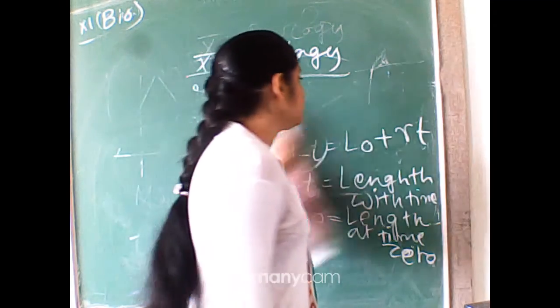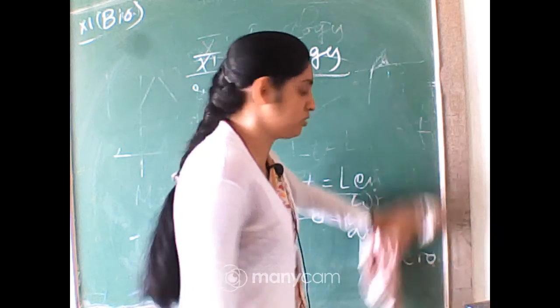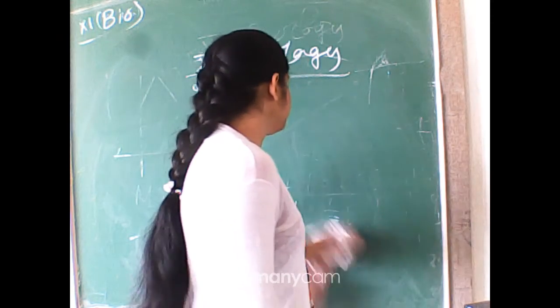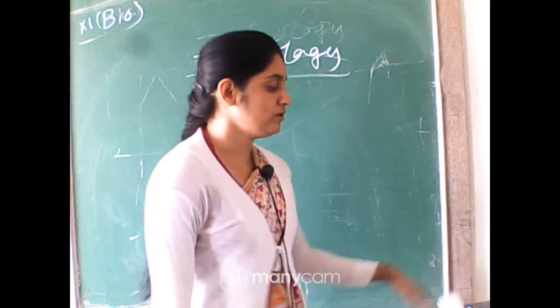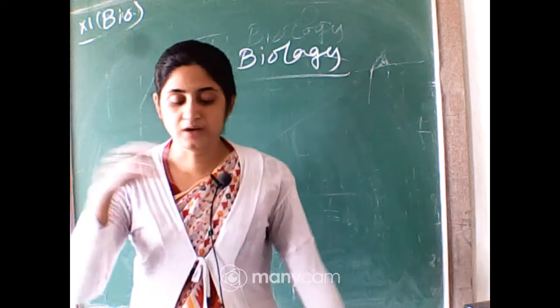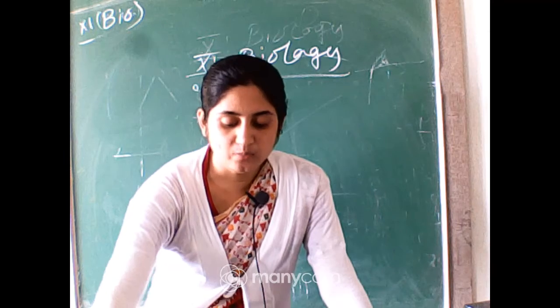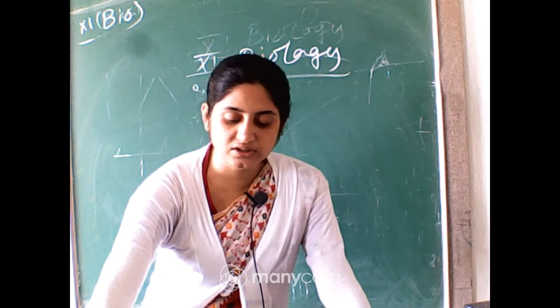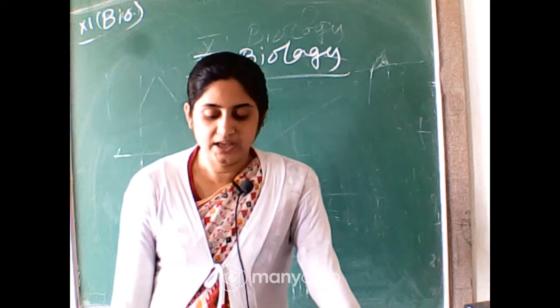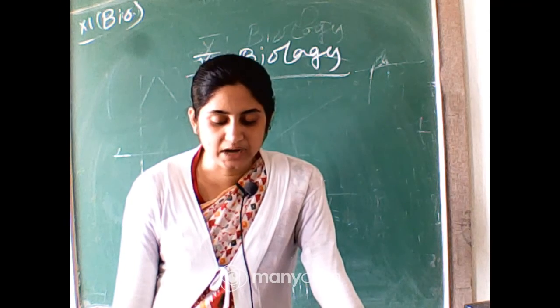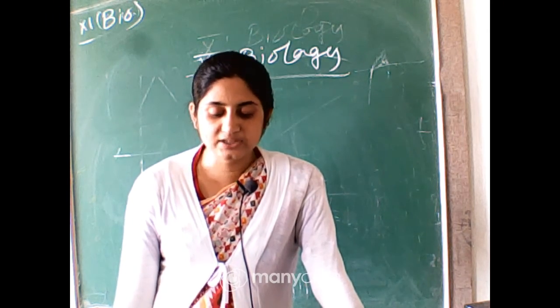This is the arithmetical representation of the growth, but when you represent it geometrically, what will be the structure of the curve? Let's see what happens in geometrical growth. In most systems, the initial growth is slow, that is called lag phase, and then it increases rapidly at an exponential rate, that is called log phase.